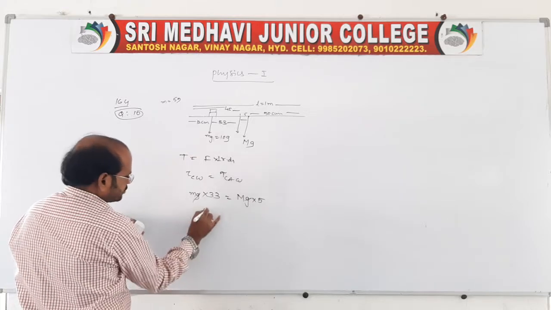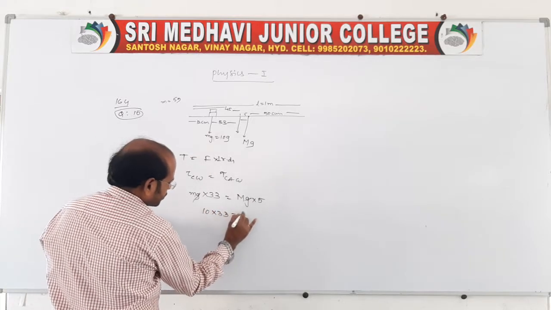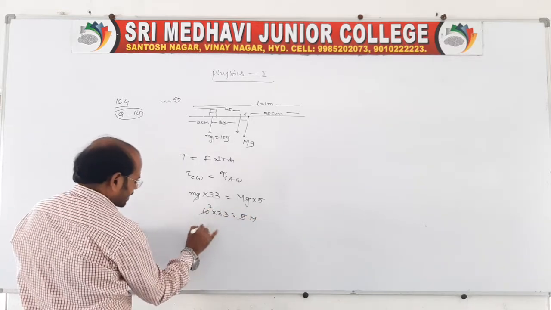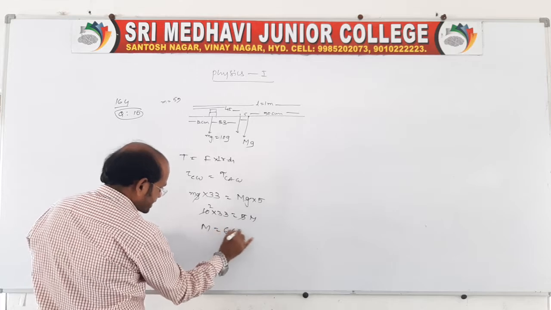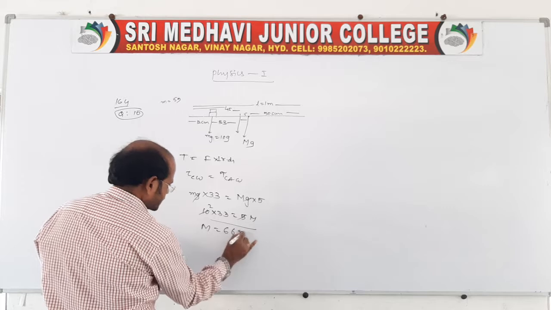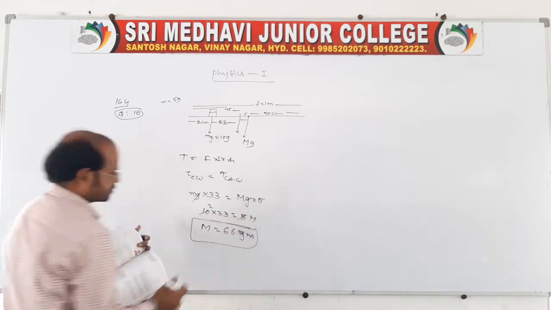Mass is given, so 10 into 33 is equal to 5M. So 5 ones are 5, 5 twos are 10. Approximately capital M is equal to 66 grams.